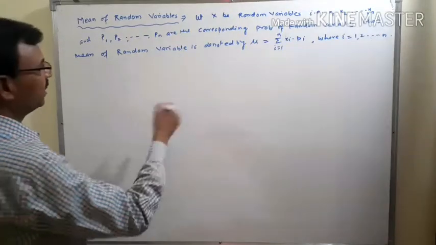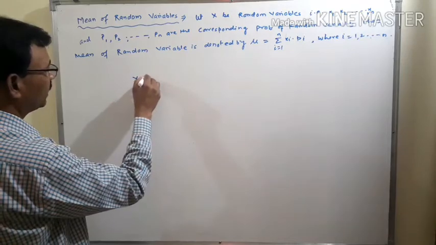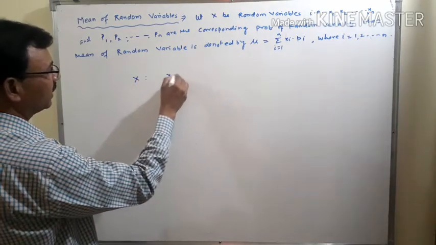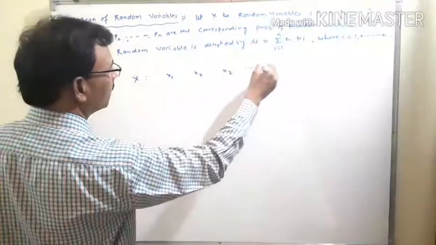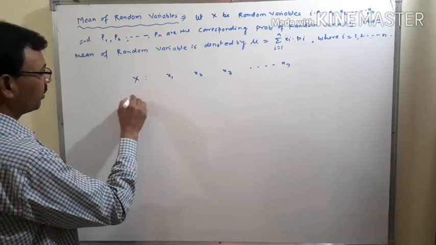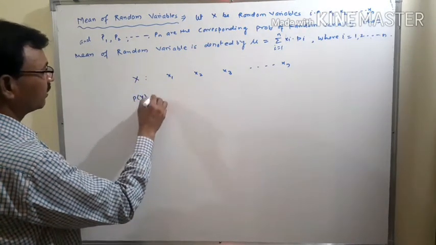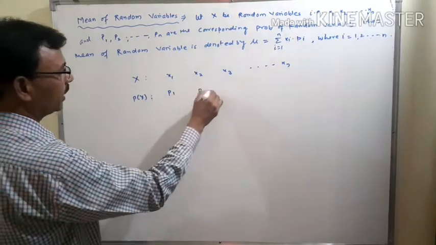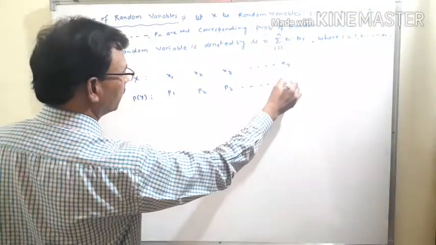Now here this is very simple. We try to understand here. Suppose X is the random variable x1, x2, x3 and xn. Its corresponding probability P of x is p1, p2, p3, pn.